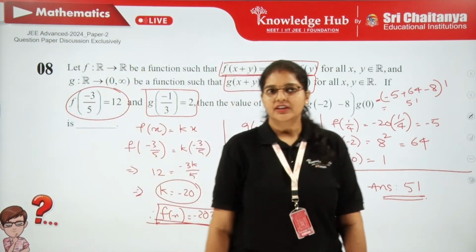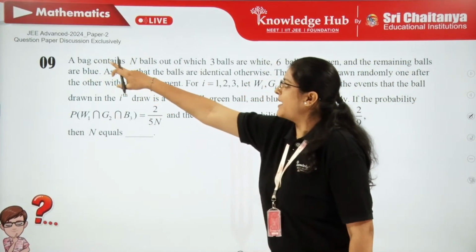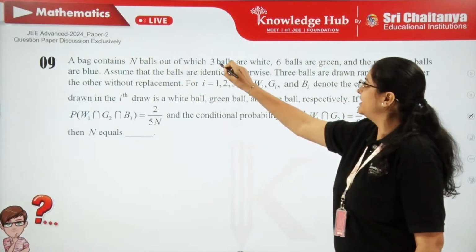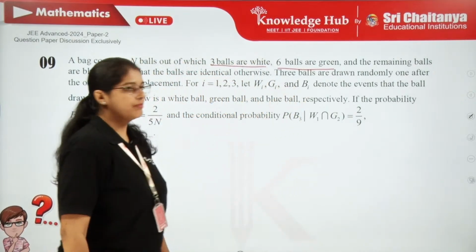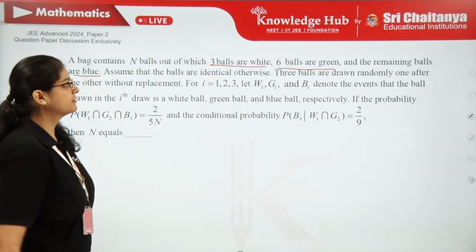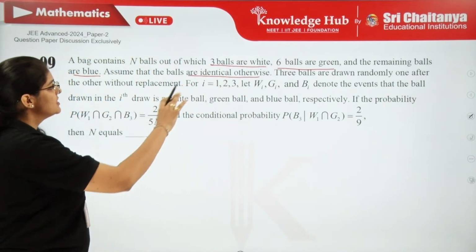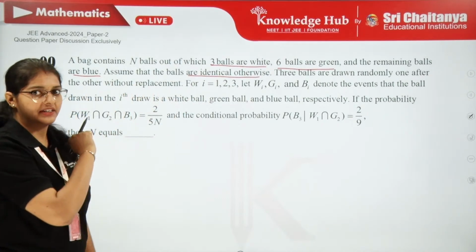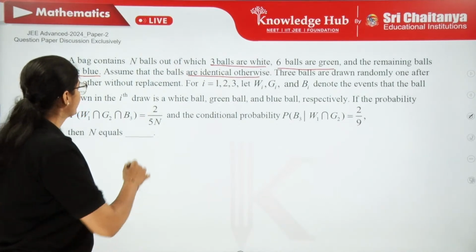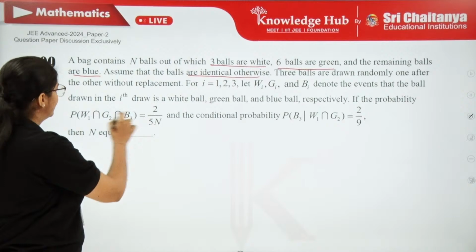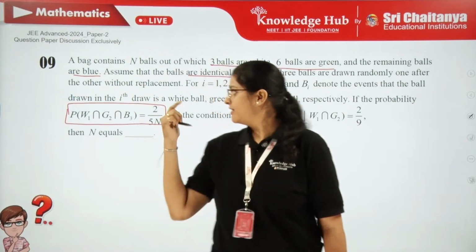So next let's move on to the 9th question. This question says a bag is containing n balls, out of which 3 are white, 6 are green, and the remaining all are blue. Here he is asking us to consider they are identical. Then 3 balls are randomly drawn without replacement, right? Without replacement, now the probabilities are going to change. So what is the question? The question is regarding P(W1 ∩ G2 ∩ B3).